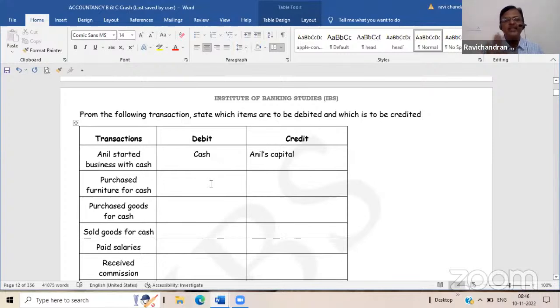It is not an expense. It is not an income. It is a personal account. Anil's capital account. What is a personal account? Any account in the name of a person or entity is a personal account. Is it not an individual? Yes, it is purely a personal account.